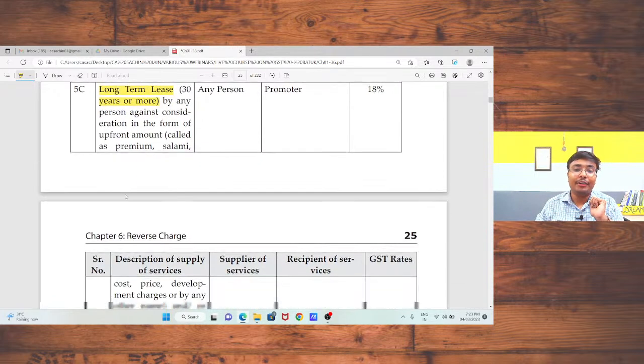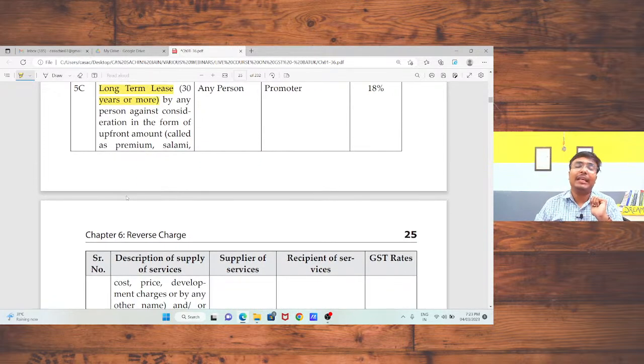If you take a factory on rent, in that case will RCM be applicable? Sir, if I take a factory on rent, then RCM will be applicable? No, in that case RCM will not be applicable. In that case you need to pay the tax under forward charge, because as a factory owner, if your turnover is below 20 lakh rupees, there is no need to pay any tax. But if your turnover is above 20 lakh rupees, in that case GST will be applicable.